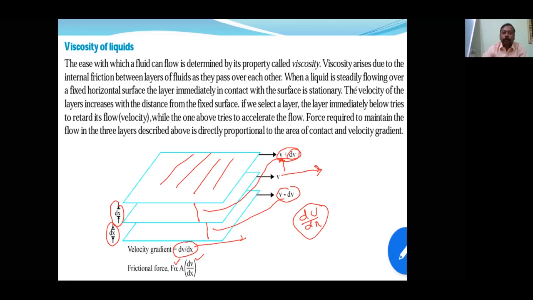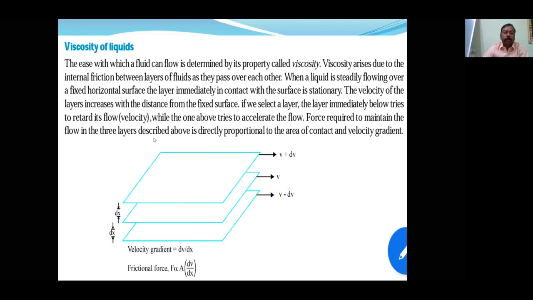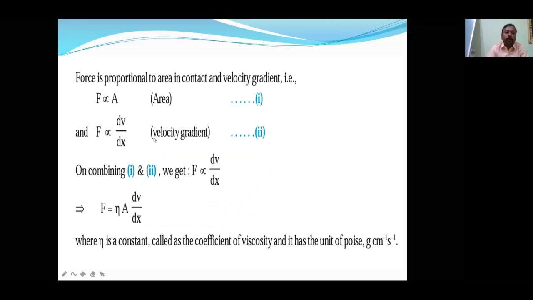Now let's see the next part. When you substitute both of them, there is a constant, the coefficient of viscosity. Here eta is called the coefficient of viscosity and its units are poise or gram centimeter inverse second inverse. So what the coefficient of viscosity is, its units and everything, it should be clear to you.